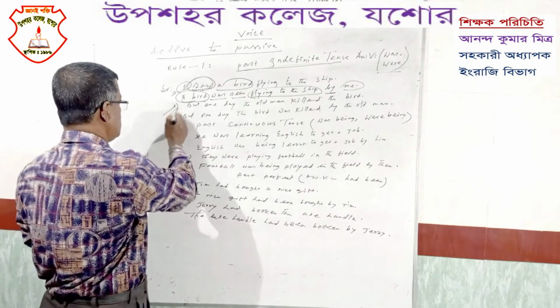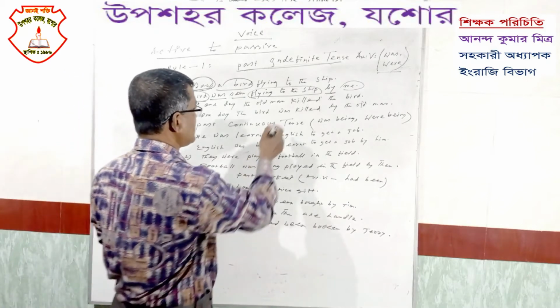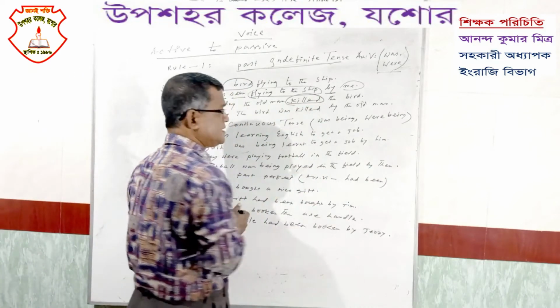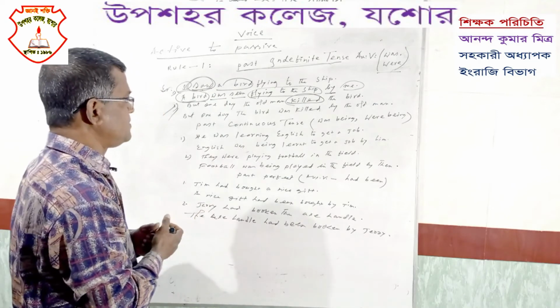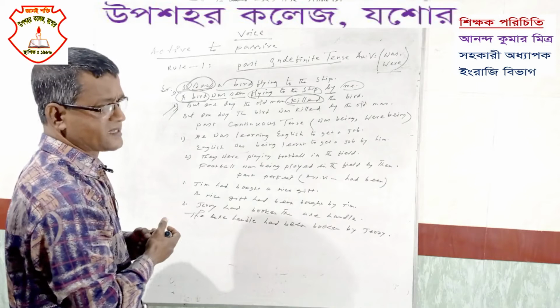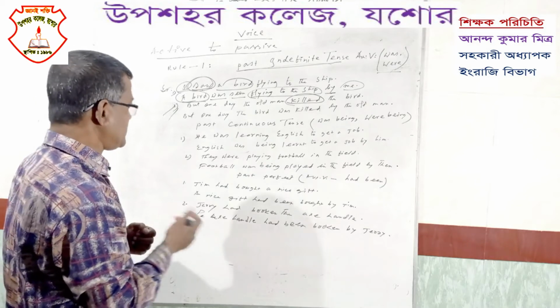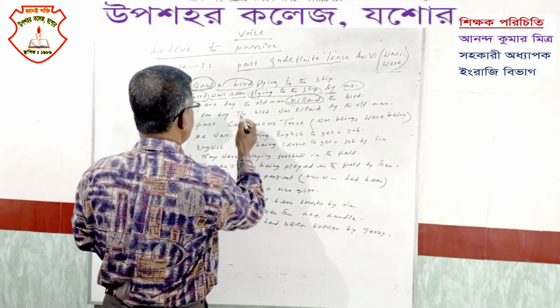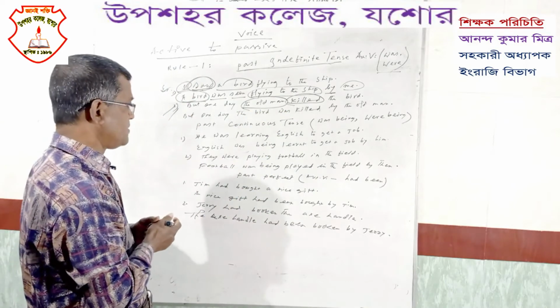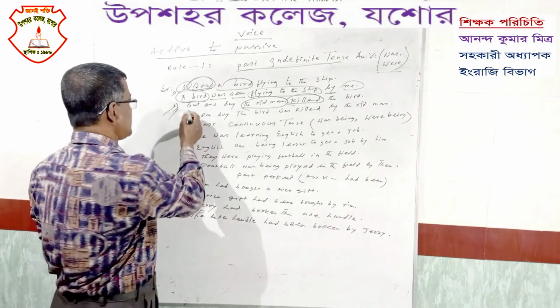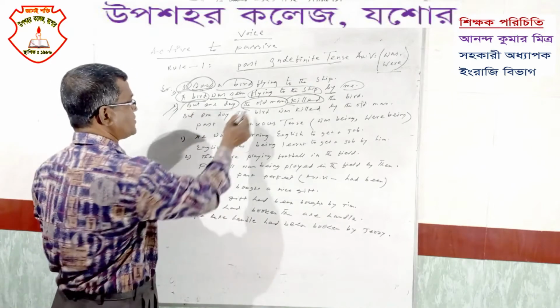Number 2. But one day the old man killed the bird. This killed is the second form or past form of the verb kill, so it is past indefinite. Notice here the subject is the old man, and there is an additional part before the subject.